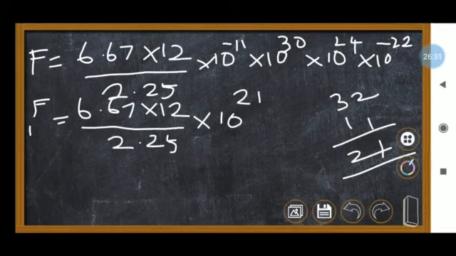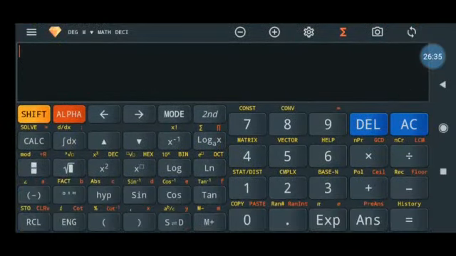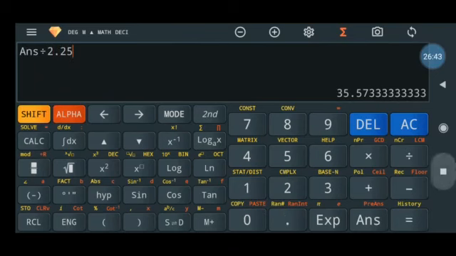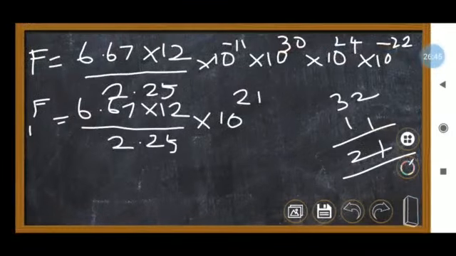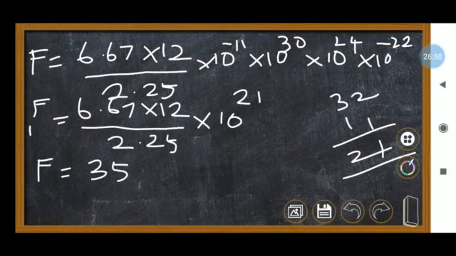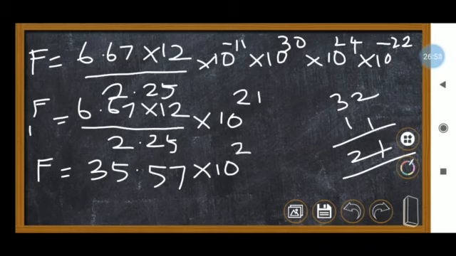Now solve this one: 6.67 into 12 divided by 2.25 is 35.57. So F equals 35.57 into 10 to the power 21.